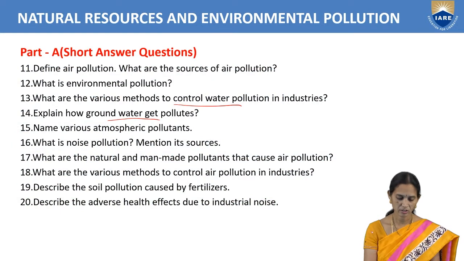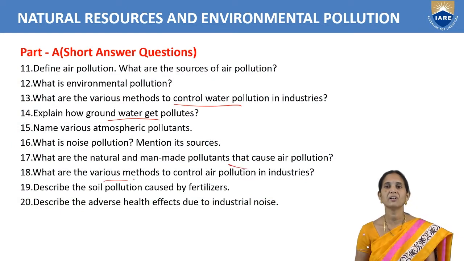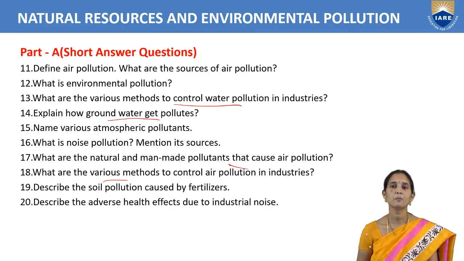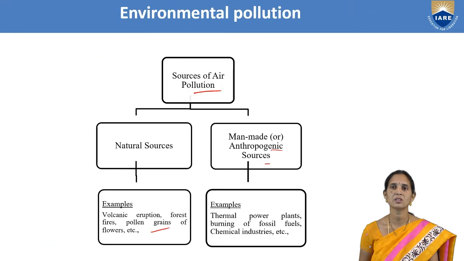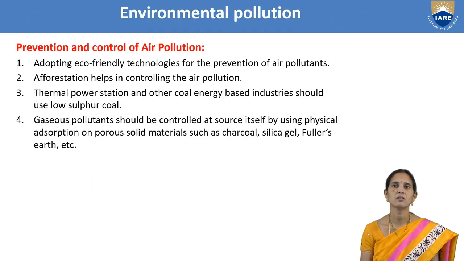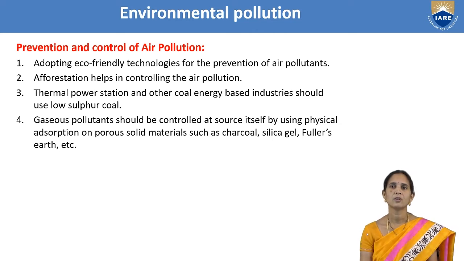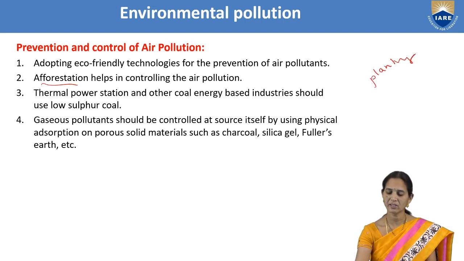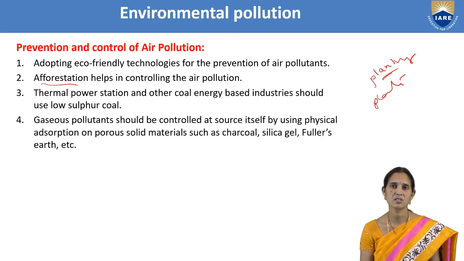So next we can write, what are the various methods to control air pollution in industries? First of all, we have to go for afforestation. Afforestation means planting. We have to go for planting of plants. That is called afforestation. Deforestation means we are cutting the trees. Afforestation means we are going for planting. We can control the air pollution.